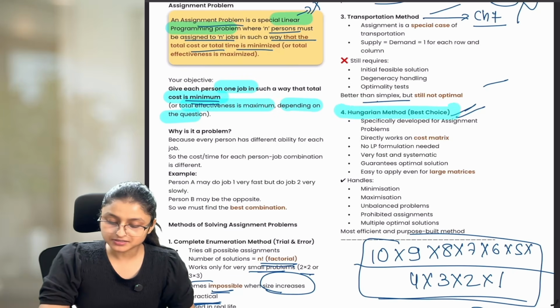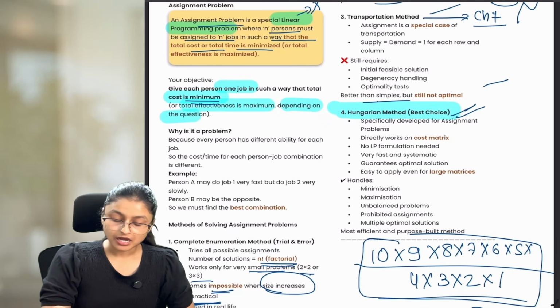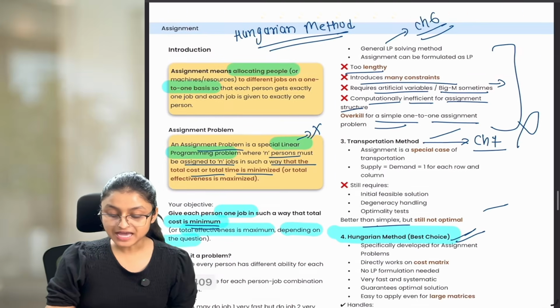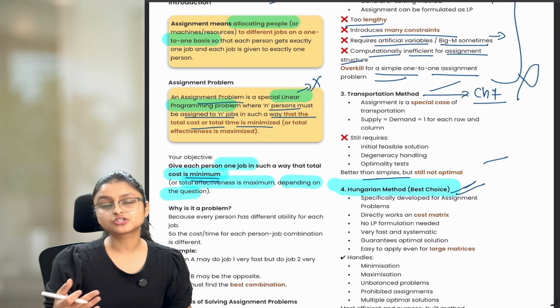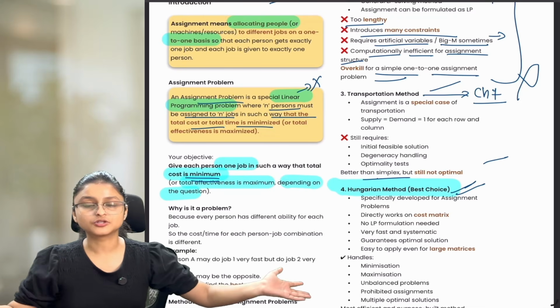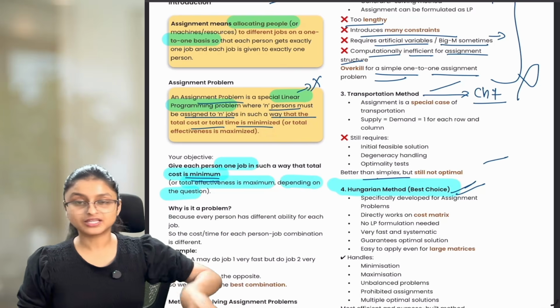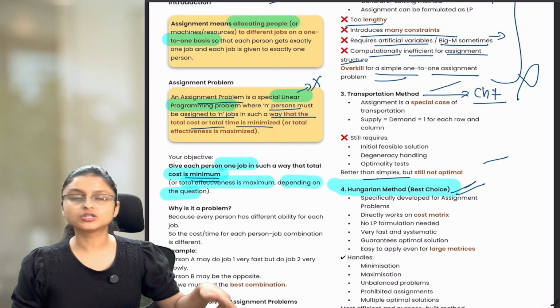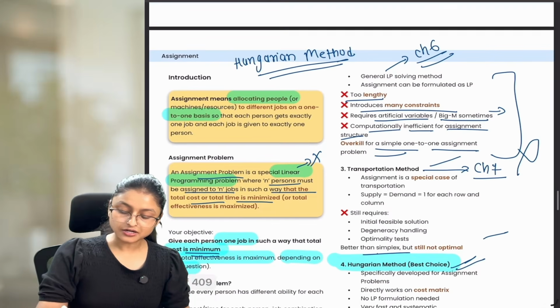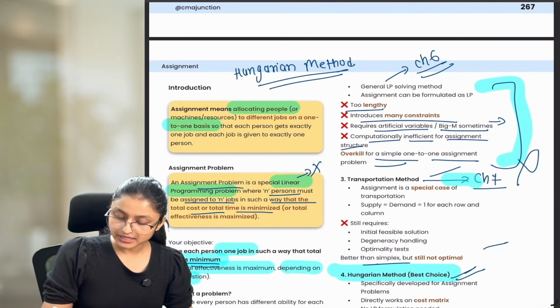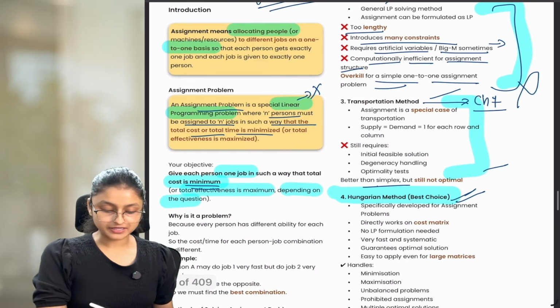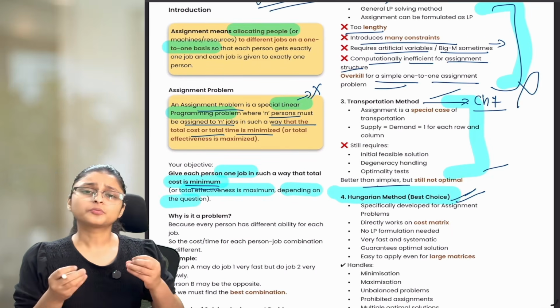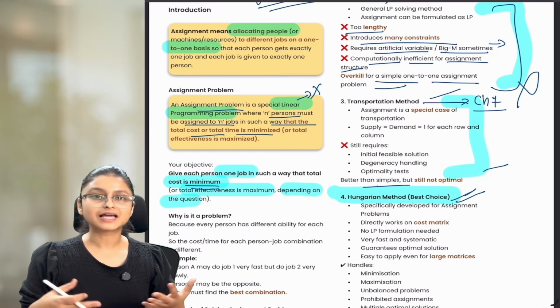Ma'am, if the Hungarian method is the simplest among all those methods, why do we have the transportation or simplex method? You can tell it like this: the transportation or simplex method is a generalized method which can be used to solve different kinds of scenarios, and one scenario which they can handle is assignment also. But as they are not specific techniques for handling assignment, they become complicated for handling assignment problems. And that is why the Hungarian method was developed, which was very simple for handling these assignment problems.